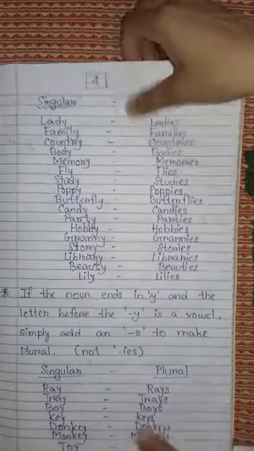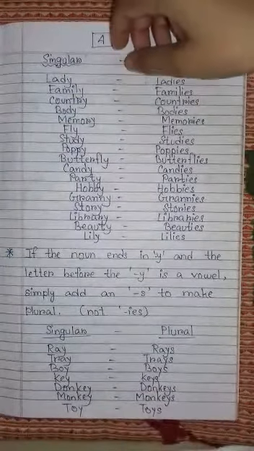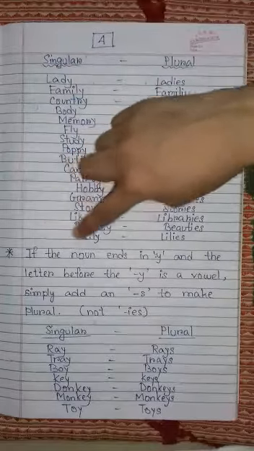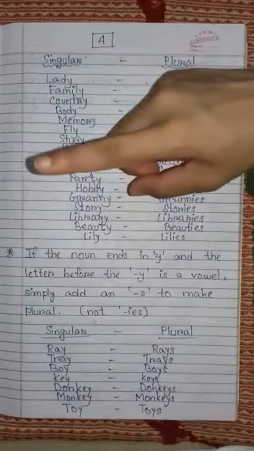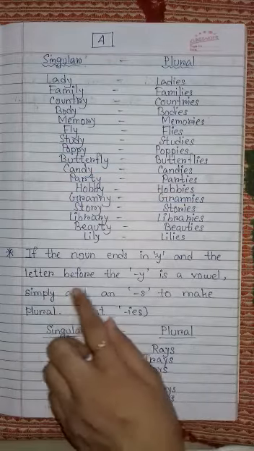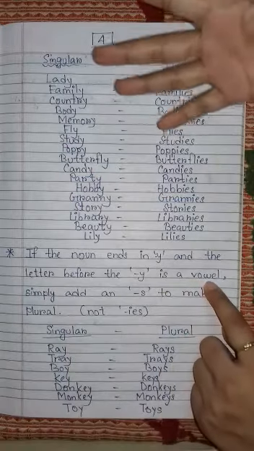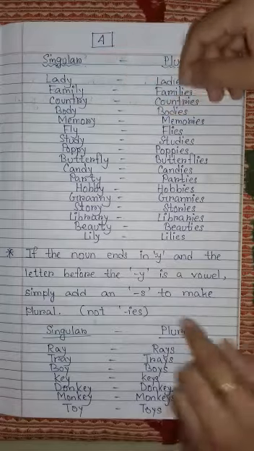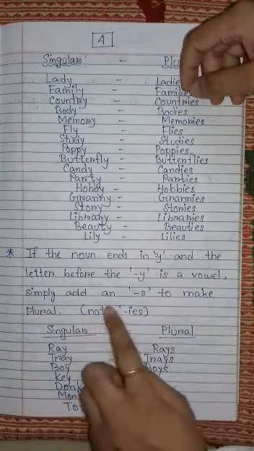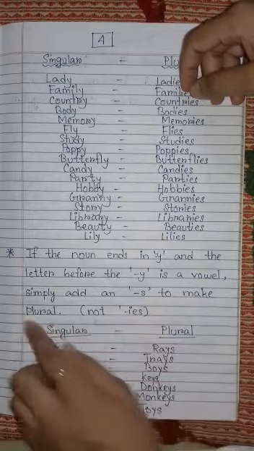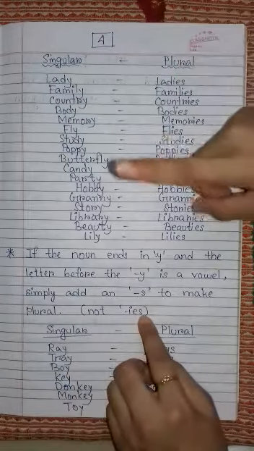If there is no consonant, if the noun ends in Y and the letter before the Y is a vowel, not a consonant, then simply add an S to make the plural, not IES.